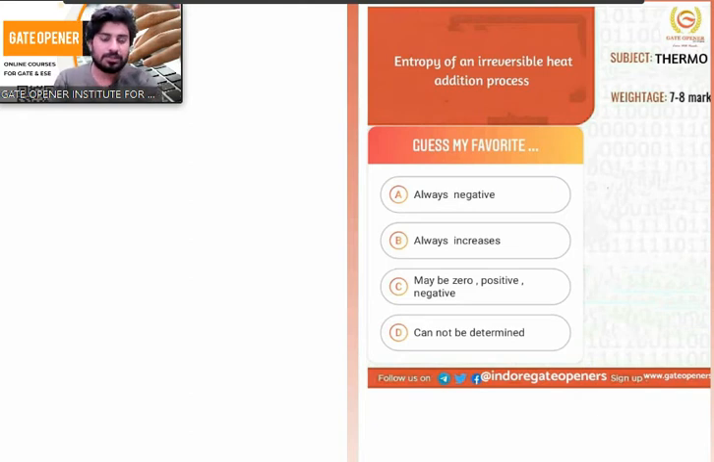Today I have shared a question. This question is about entropy of different processes, right? This question is very simple but a little ambiguous to understand and to clearly say what the correct answer is. So let's start with this question.